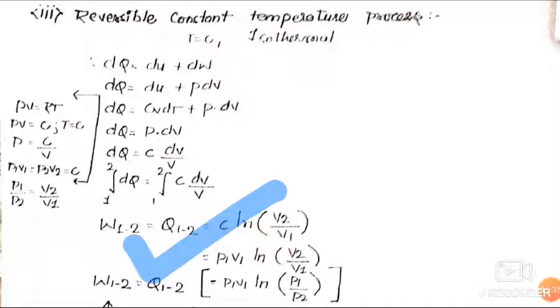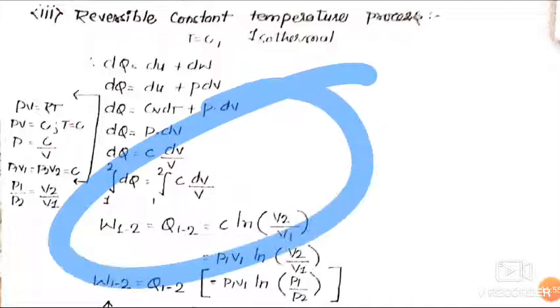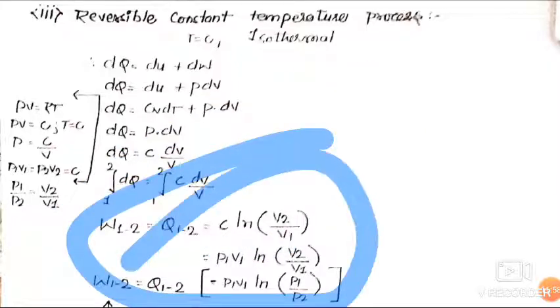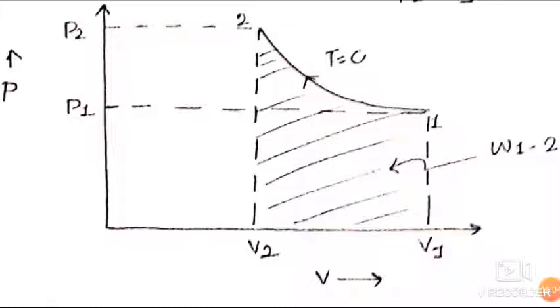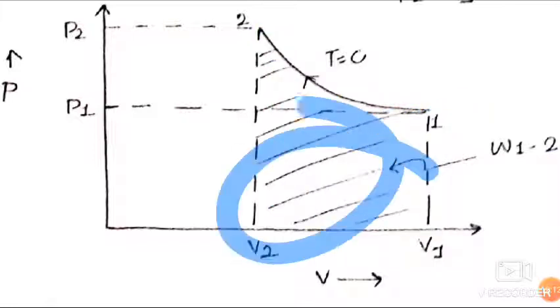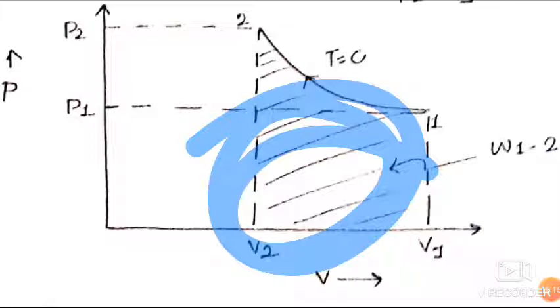So friends, for isothermal process, work done from 1 to 2 is equal to heat transfer from 1 to 2 is equal to p1 v1 ln (p1 upon p2), or p1 v1 ln (v2 upon v1). Friends, both are important equations, and work done is same. Now this is the PV diagram for this work done. Here our curve is hyperbolic. So friends, area under this curve is work done from this system. Now friends, here work done and heat change is both same.